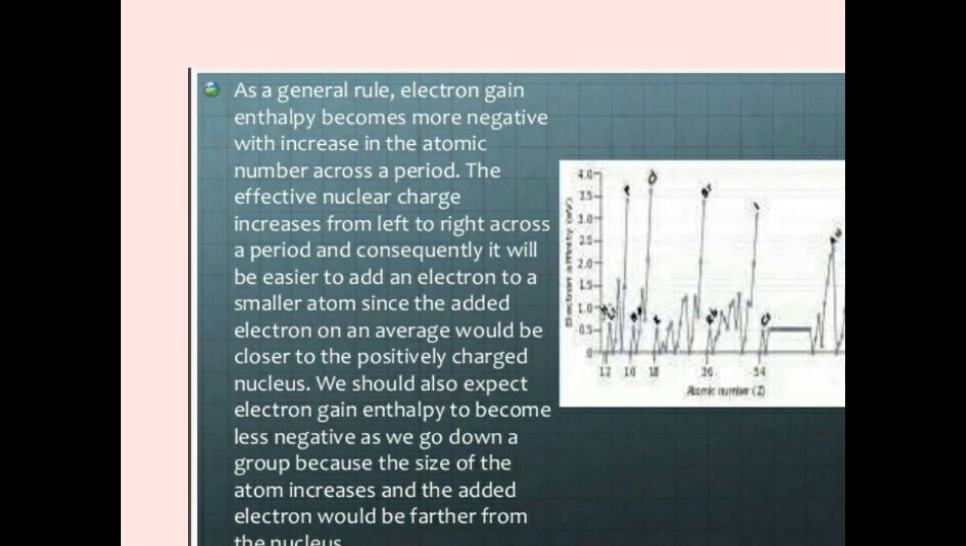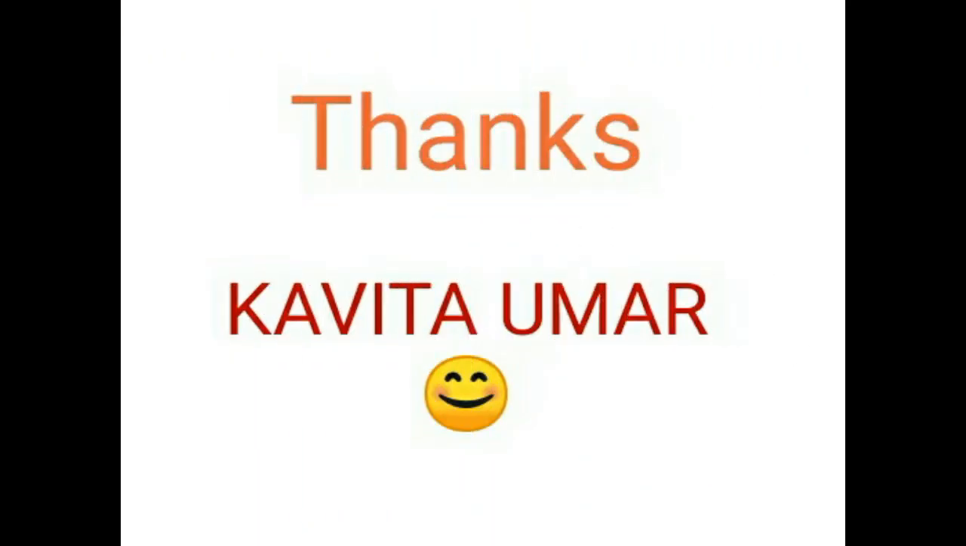When we move from left to right along a period, the electron gain enthalpy increases, and when we move from top to bottom, it decreases. The trend is the same as we have seen in ionization enthalpy. In this video we studied electron gain enthalpy only. In the next video I will explain electronegativity. Thank you.